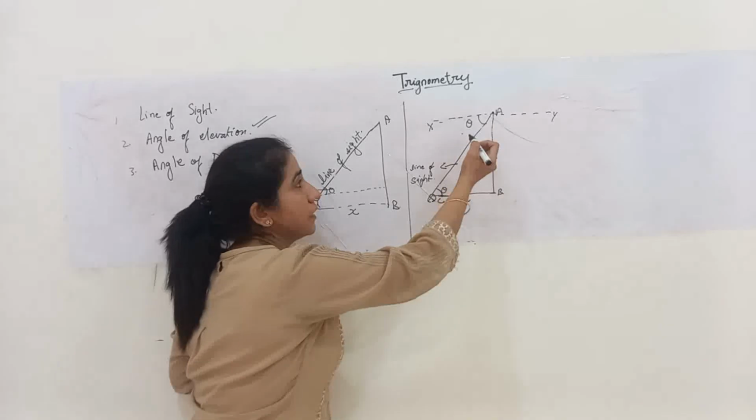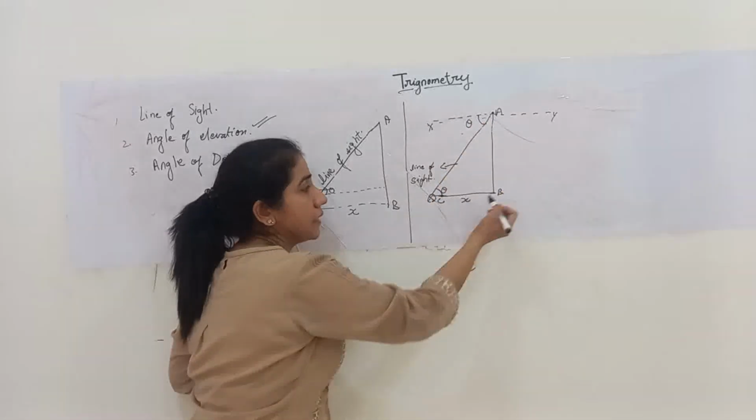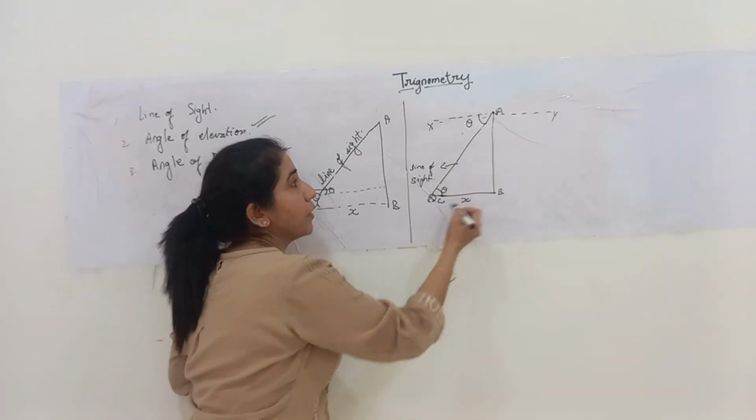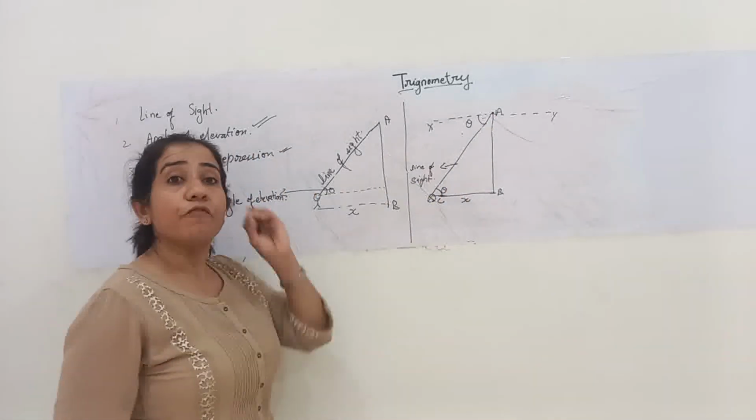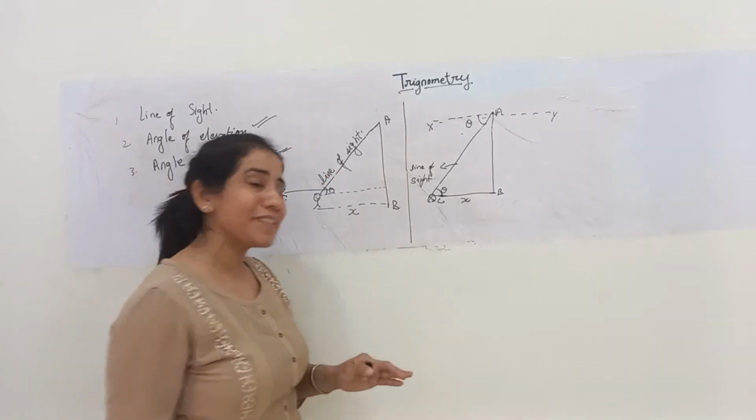So if this is theta, that means angle XAB is theta, then obviously angle BCA will also be theta. Alternate interior angles of parallel lines. Go to that concept.